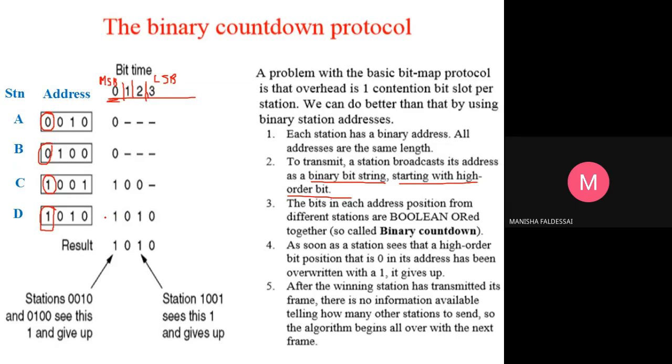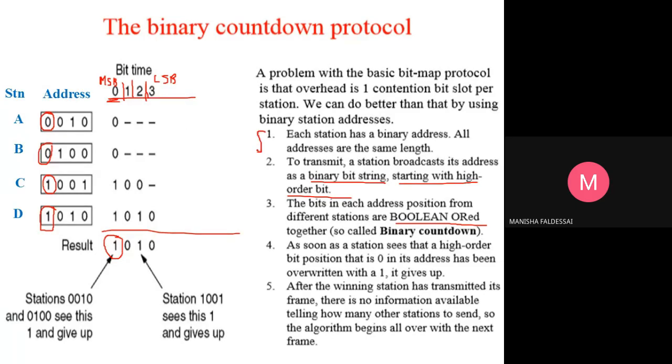Now what the binary countdown protocol does is that the bits in each address position from the different stations are Boolean ORed. So we find the Boolean OR of the MSBs, the higher order bits. 0 OR 0 gives 0. 0 OR 1 gives 1. 1 OR 1 gives 1.